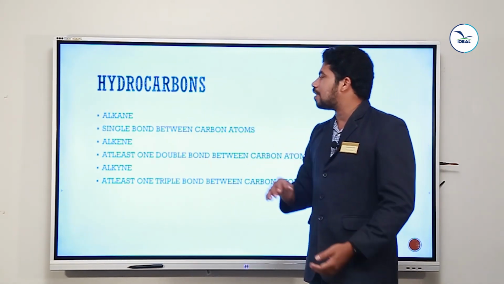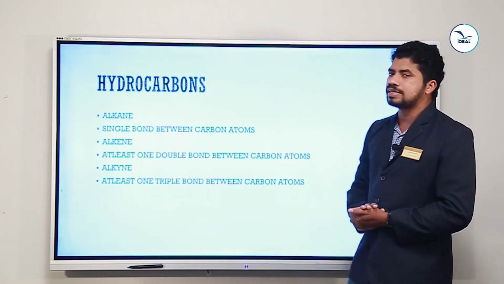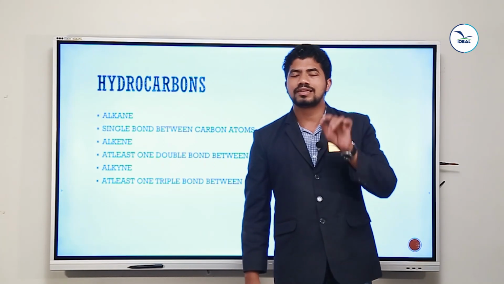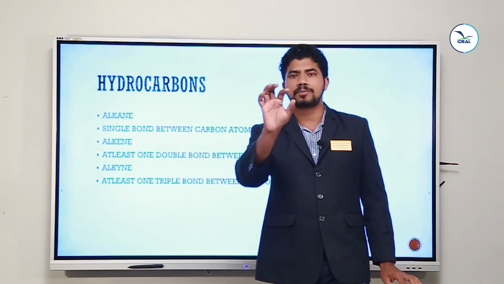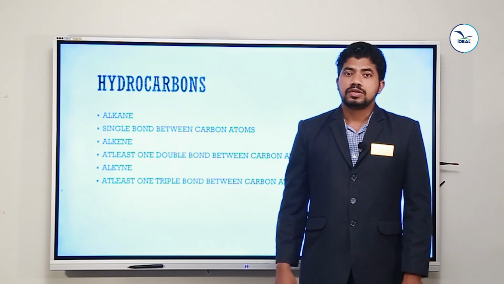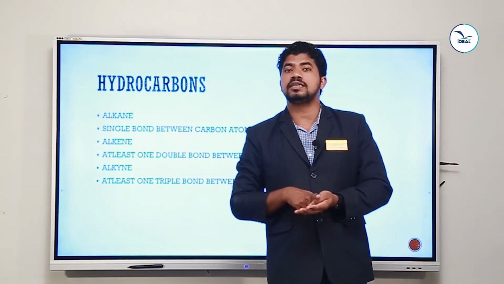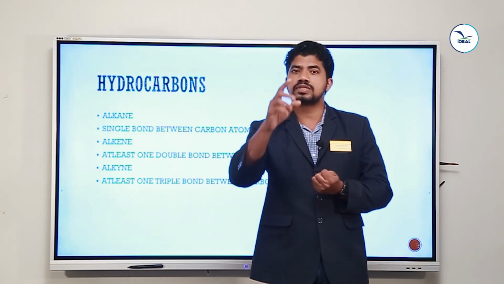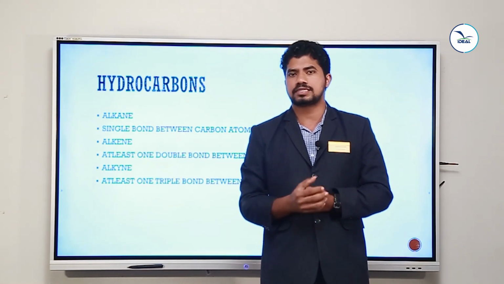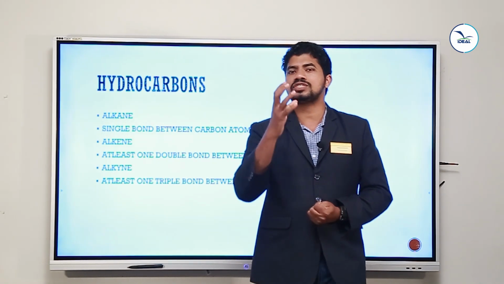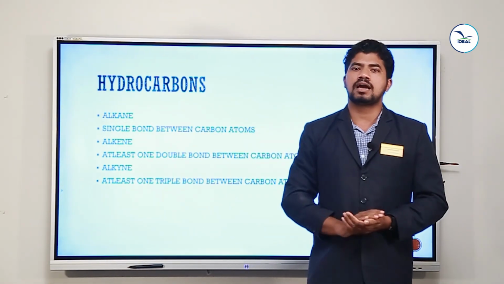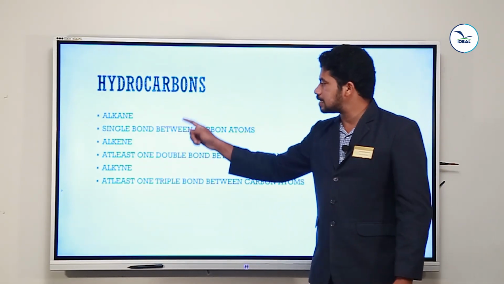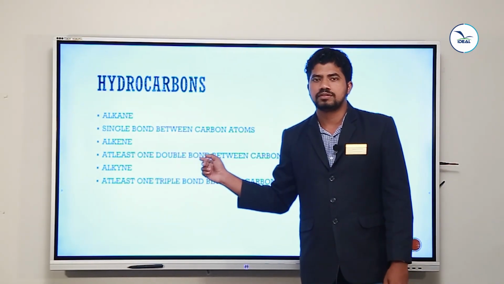After the alkane, you have alkene. At least one double bond between carbon atoms. You should have at least one double bond between the carbon atoms. You can start the examples from ethene, propene, butene, pentene, hexene. I taught you the structure, everything, in the theory classes. So that, students, you can understand the difference between alkane and alkene. Ane makes the difference. Ane stands for single bond. This ene stands for double bond.